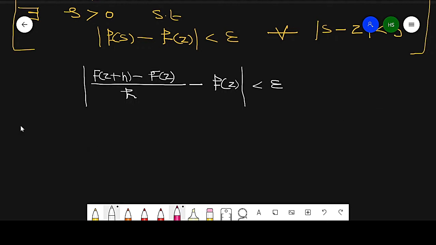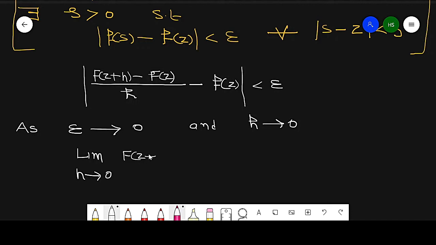As epsilon approaches 0, it implies h approaches 0, so the limit as h approaches 0 of f of z plus h minus f of z over h is equal to f of z.